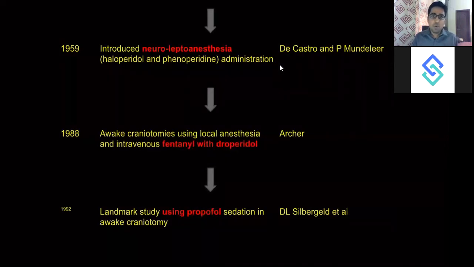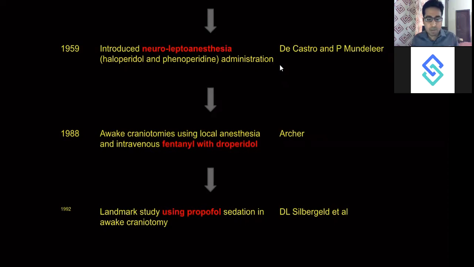Now coming on to who introduced neuroleptoanesthesia. This is a kind of anesthesia where the patient is not able to feel pain, and he is also not able to feel any anxiety, and you are able to also talk to the patient. You are able to get the responses out from the patient. So the patient is not totally asleep. So this neuroleptoanesthesia was brought by Castro and Mundelier.